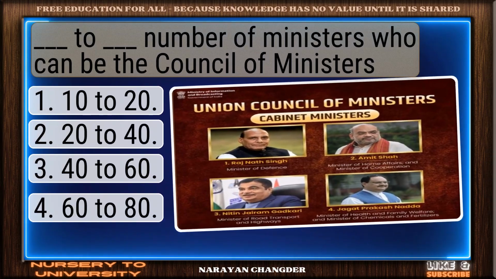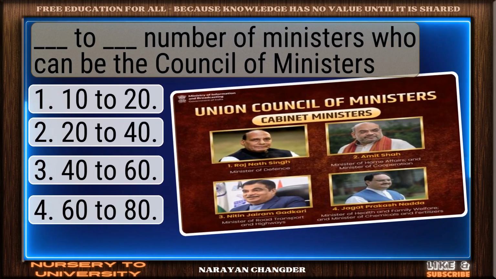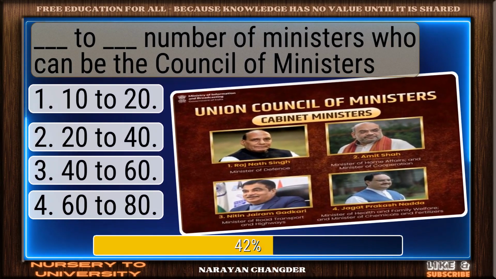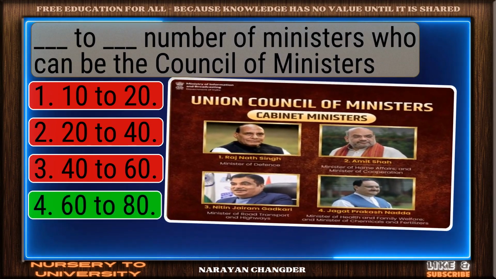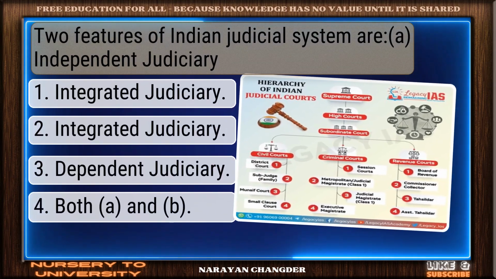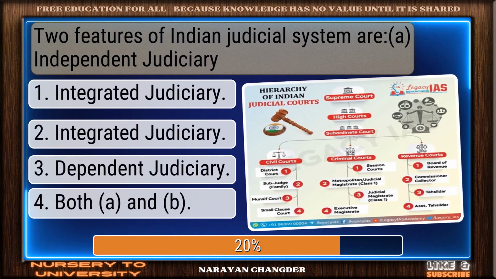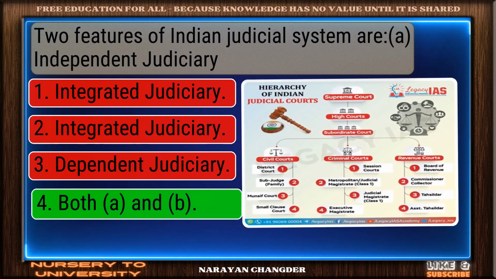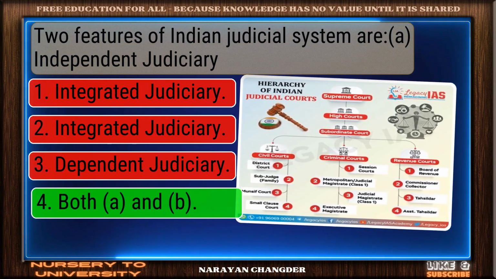Question number 53. Dash is the number of ministers who can be in the Council of Ministers. You got it. Your choice 60 to 80 is right. Question number 54. Two features of the Indian judicial system are independent judiciary and dash. Right again. Both and is a valid answer.